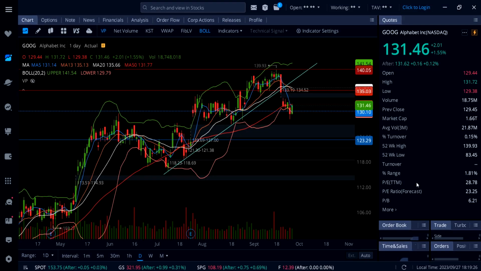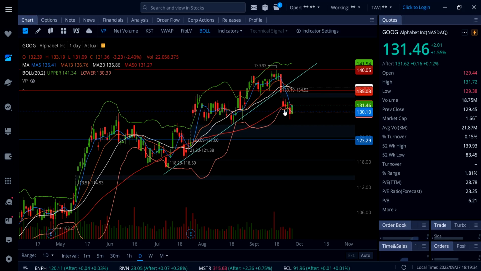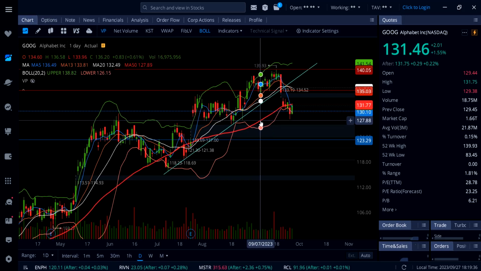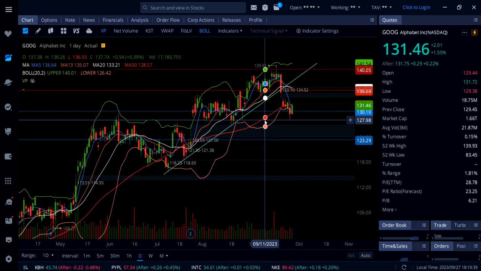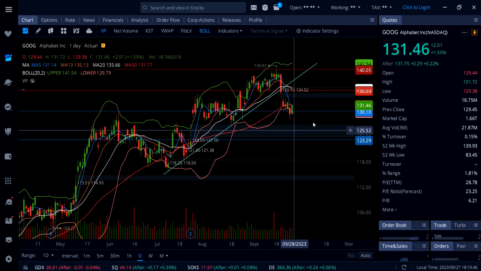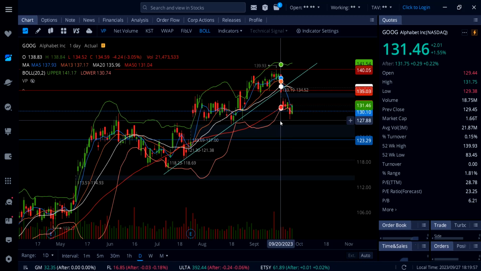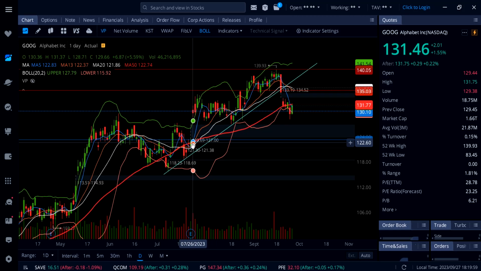On Google stock, it's up 1.5%, and Google got a strong bounce off of the support at 130, hitting the lower Bollinger Band for the second time, and now it's trading just below the 50-day moving average right here, 131.77. Now Google stock needs to break 131.77, and if that happens tomorrow or Friday, you're going to see a quick trip up to 134.52. As a critical support, you want to watch 130. That needs to hold on Google. If not, you're going to see Google slowly but surely coming down and filling this gap right here at around 123.69.